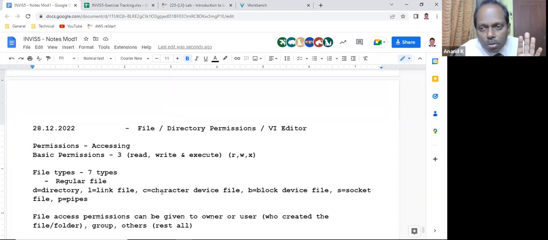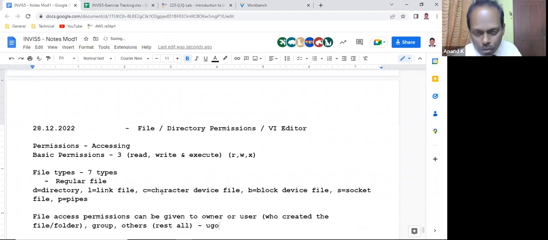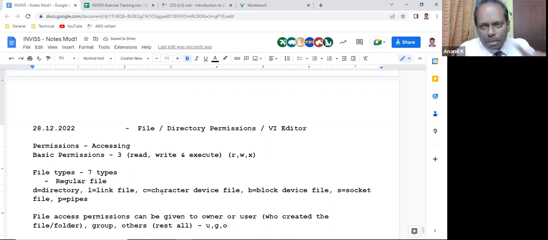Some people also call the owner the user. And the group which the user belongs to is called the group. Rest all are considered as others. So you can say U, G, O, or U, comma, G, comma, O. U for user, G for group, O for others. Just remember this thumb rule. Is this clear till now?